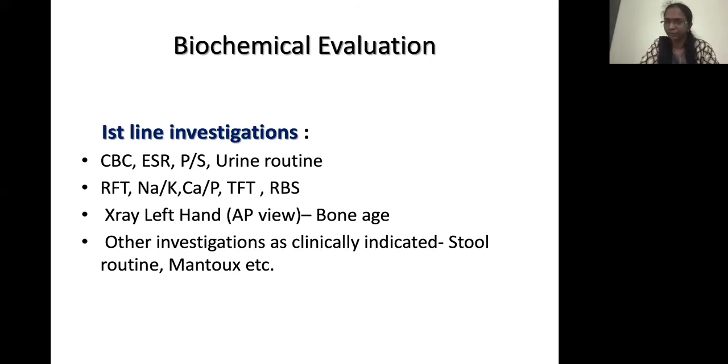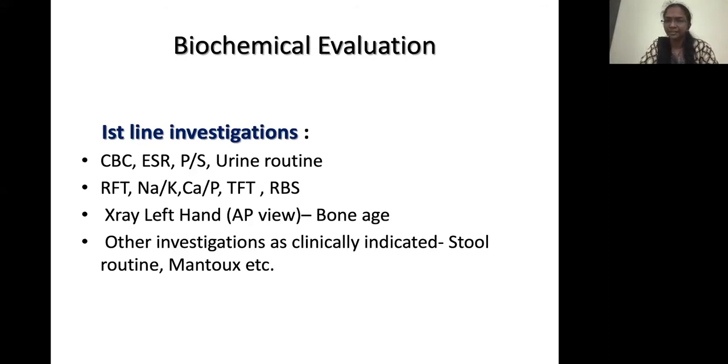For this, take a basic renal function test: blood urea, creatinine, and electrolytes. Calcium and phosphorus are also important investigations. Whenever you evaluate calcium, do the phosphorus also, as isolated calcium levels don't have much importance. Then a thyroid function test and a routine blood sugar level should be taken.